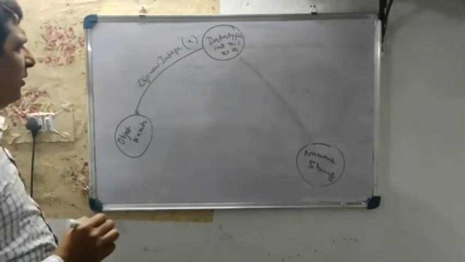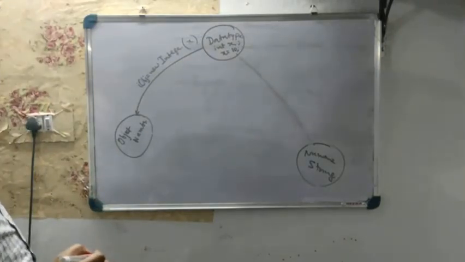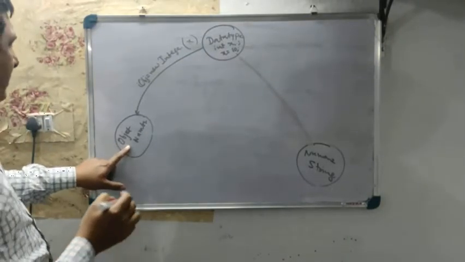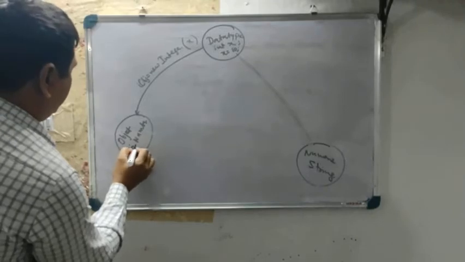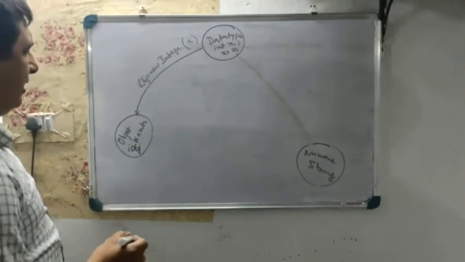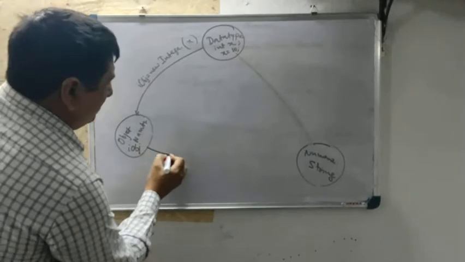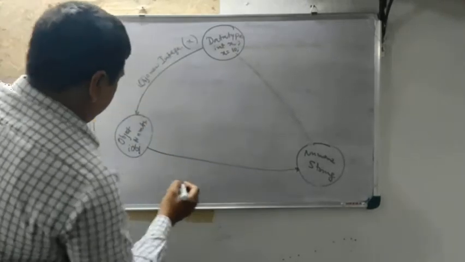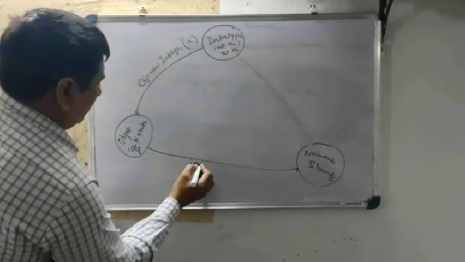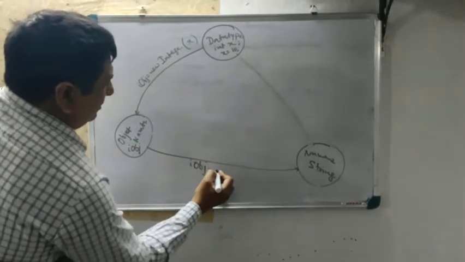Is that clear or not? And then from this IOBJ, I will write IOBJ dot toString.